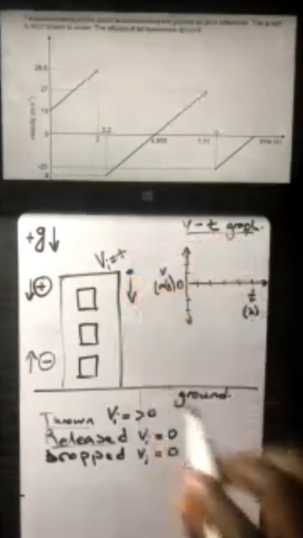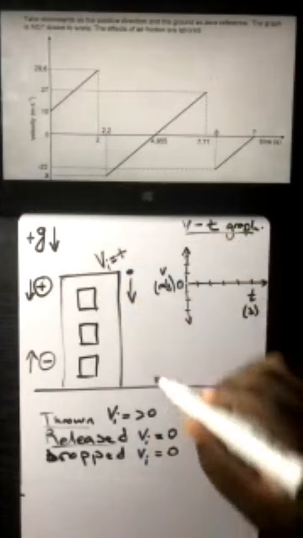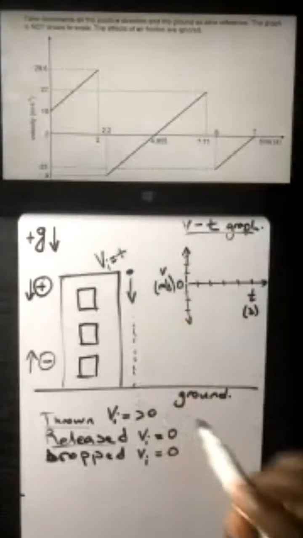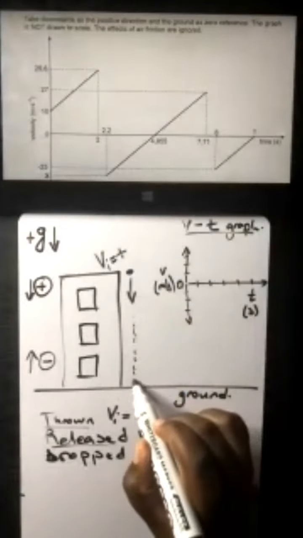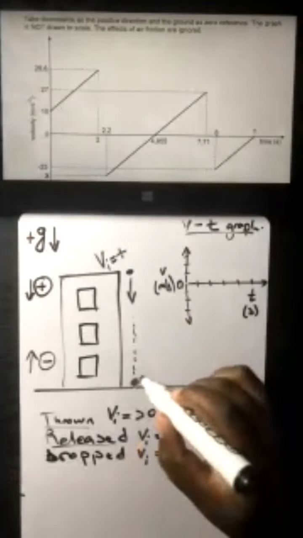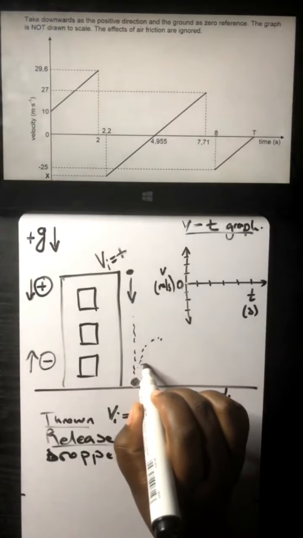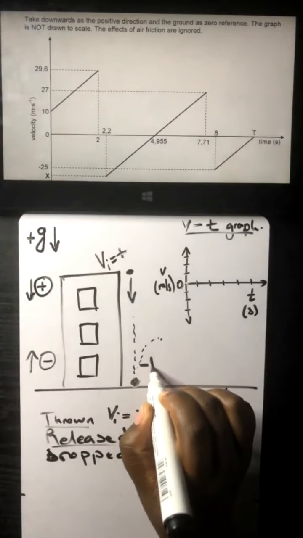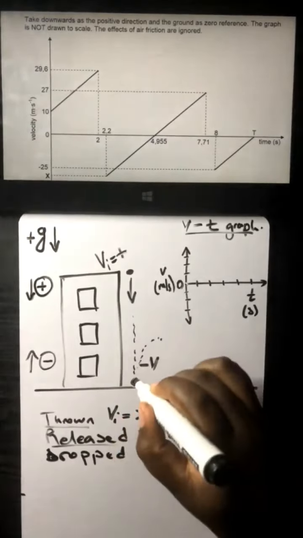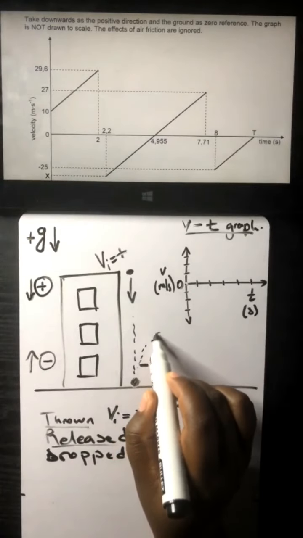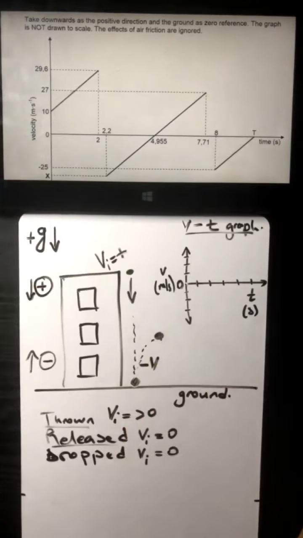Since we're given an instruction to take downwards as positive, our initial velocity is going to be a positive velocity. As the ball strikes the ground, it bounces off, which means we're going to have a negative velocity as it moves upwards to where it reaches its maximum height.